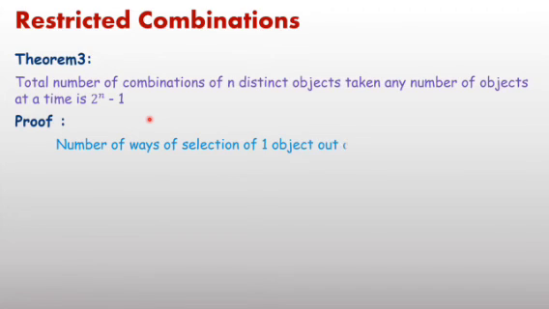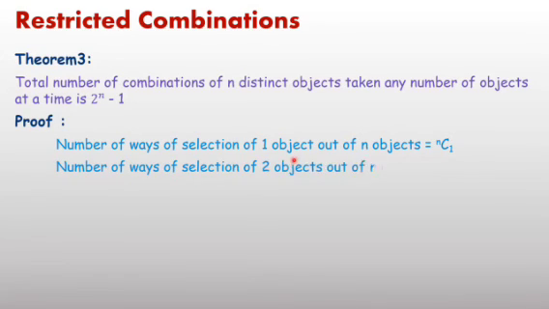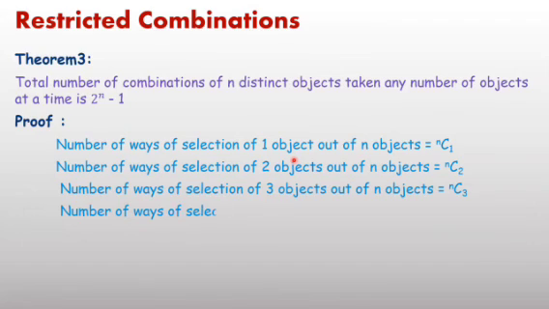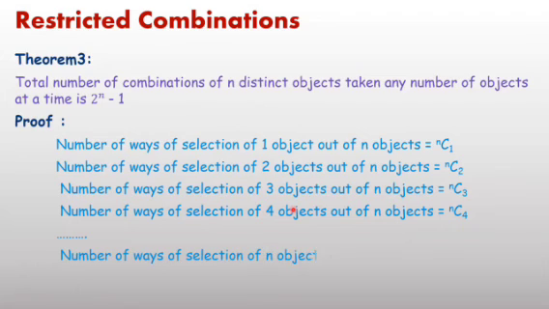Now the question: taking any number of objects, what is the meaning of this? Any number of objects means taking one object at a time, or taking 2 objects at a time, or 3 objects at a time, or 4 objects at a time, or you can say taking all the objects, that is n objects at a time out of n. Whenever the number of objects you will consider is not given, it implies you have to find the condition for all possibilities. All possibilities means it may be 1 object, 2 objects, 3 objects, 4 objects, or n objects.